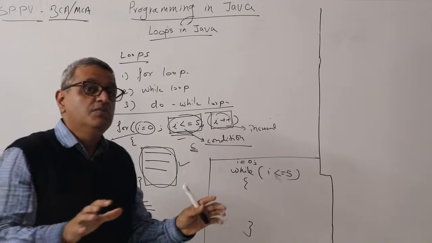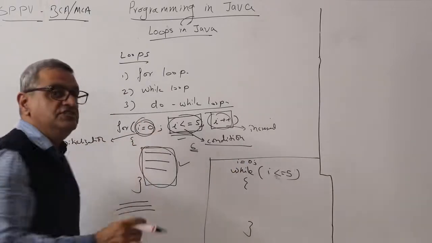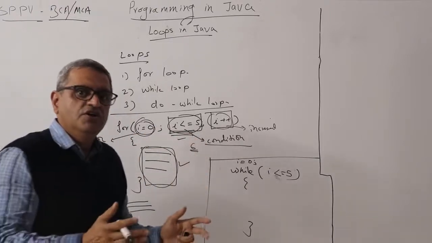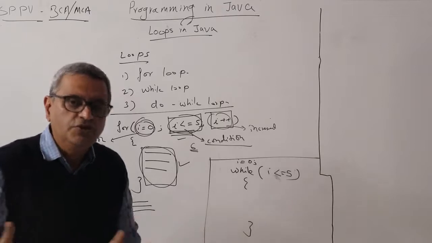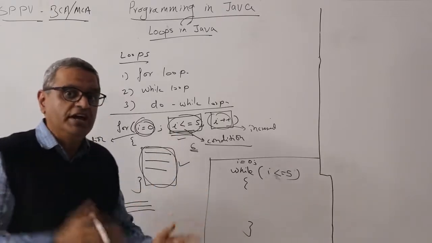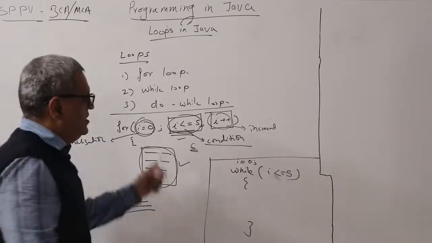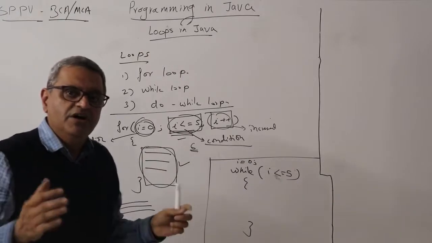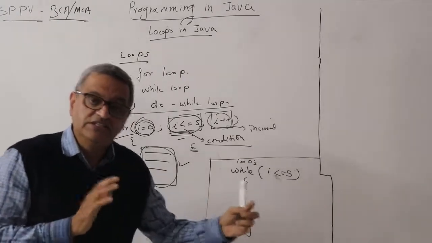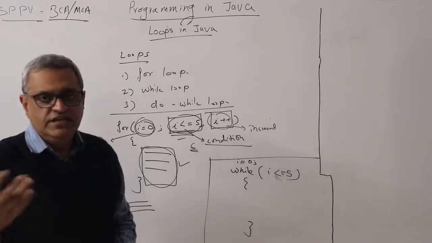While is a bit more structured. If a number of initializations need to happen, or if a number of conditions need to be checked with the help of logical operators, the while loop becomes a bit more structured and understandable, and from the maintenance perspective while becomes easier.